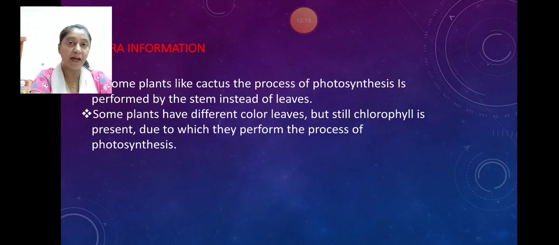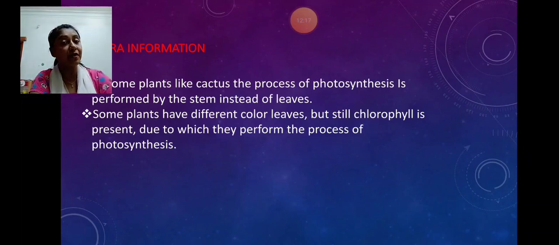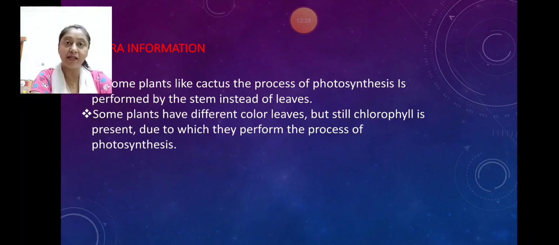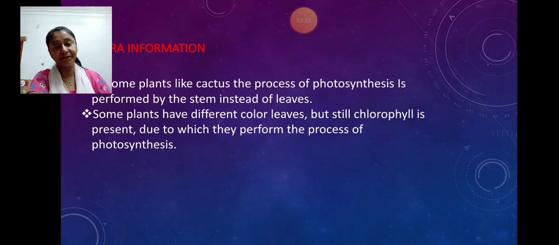What is the process of photosynthesis? It is when the plants prepare food by using carbon dioxide, water, chlorophyll and sunlight. They prepare their food, and what is the food prepared? That is simple sugar which we call glucose, and at last oxygen is also released, which is very important for us. And the importance of photosynthesis I have already given. Extra information is also given, and in the very next session of this chapter we will go through heterotrophic nutrition.